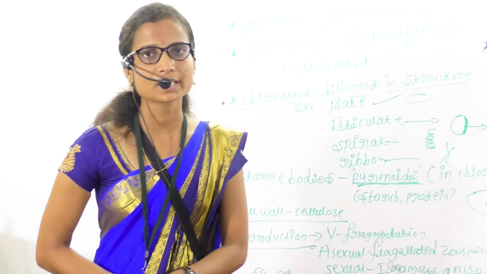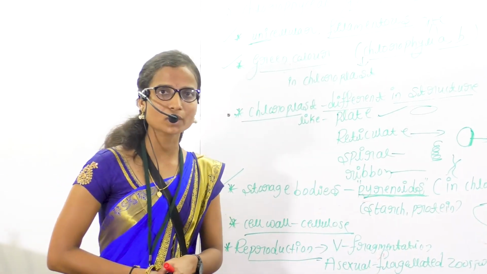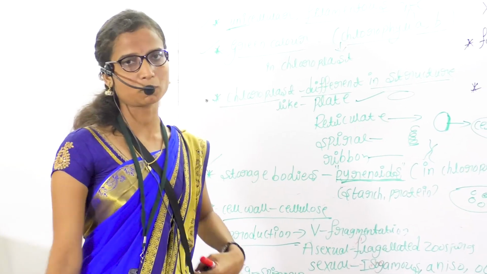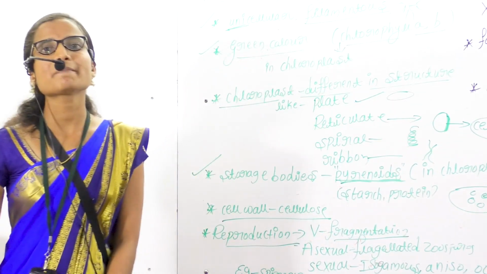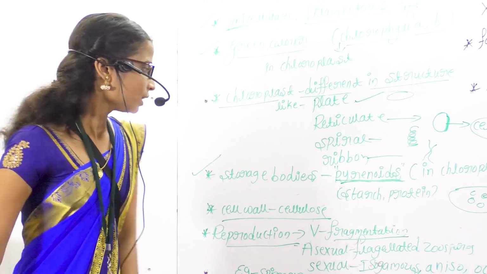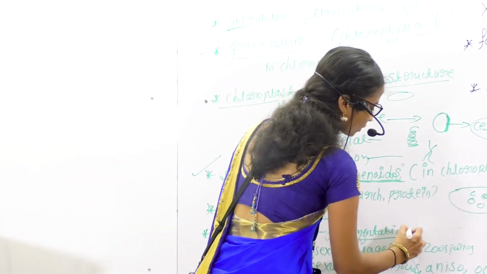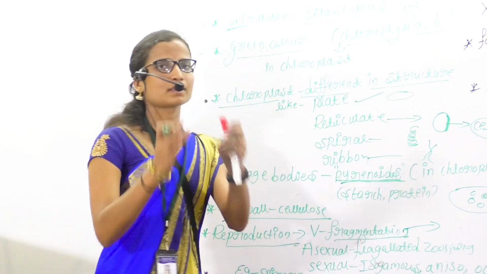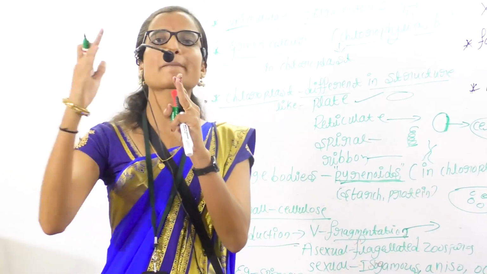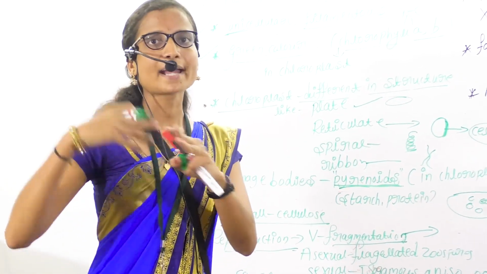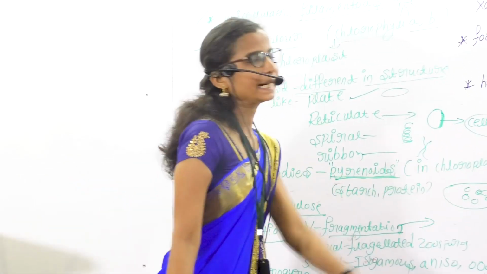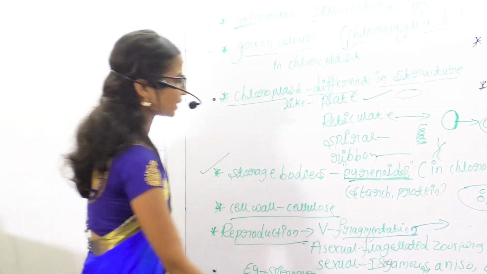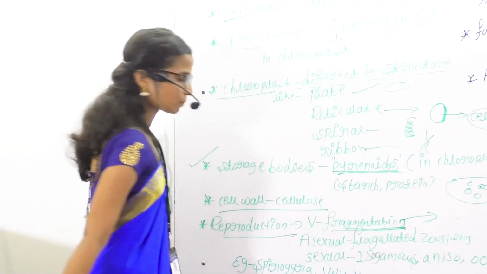The vegetative reproduction is by means of fragmentation. Fragmentation is when the plant body gets fragmented and the fragments develop independently. That is called fragmentation.